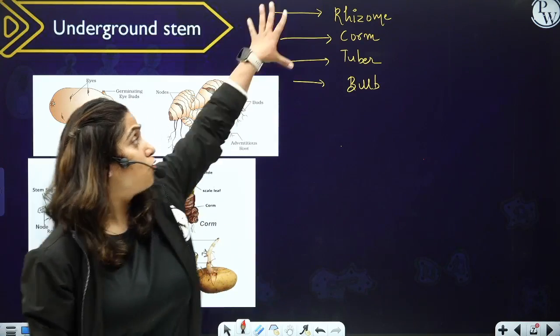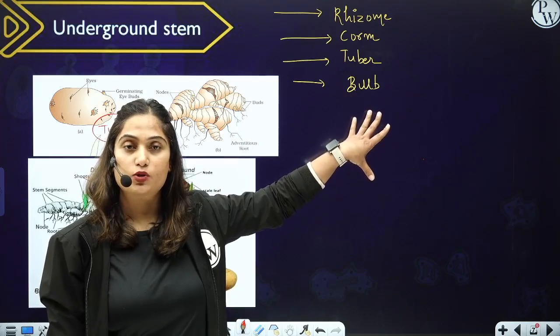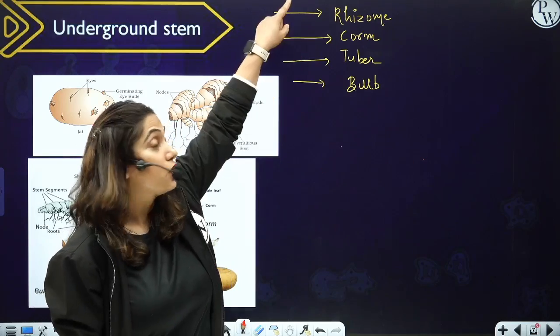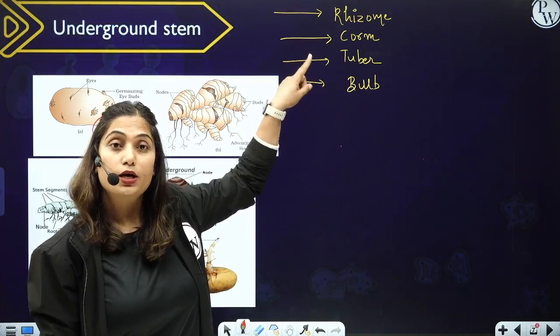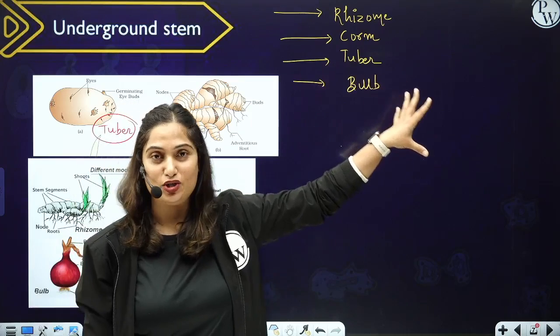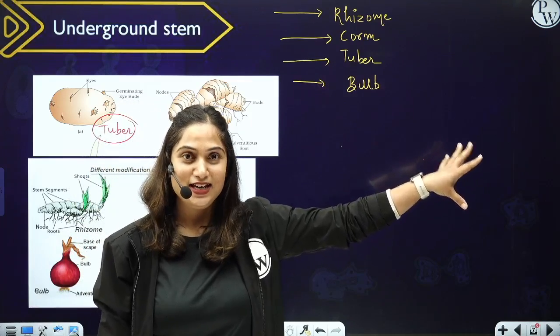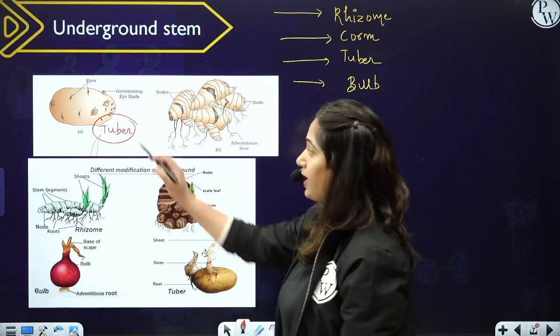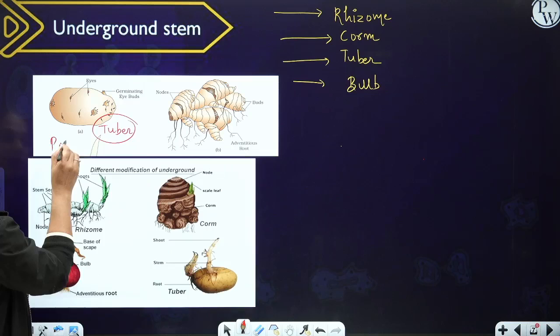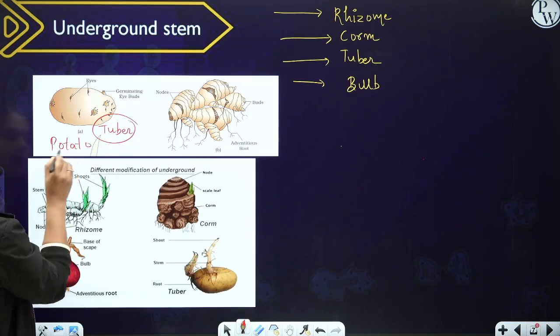What are the four major types of underground stem which are helpful in vegetative propagation? Rhizome, corm, tuber, and bulb. All four of them help in vegetative propagation, right? And the classic example of tuber is potato. What you eat, potato, is an underground stem.